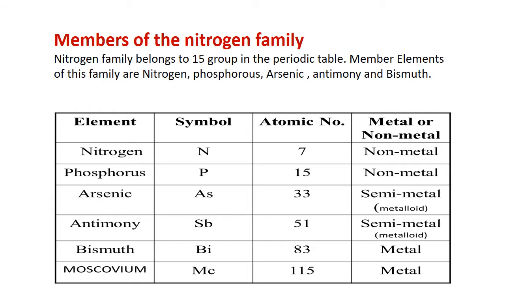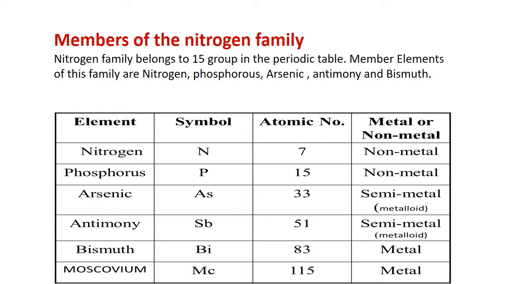Members of the nitrogen family. The nitrogen family belongs to group 15 in the periodic table, and members of this family are nitrogen, phosphorus, arsenic, antimony, and bismuth. These are represented by their symbols: N, P, As, Sb, Bi, and moscovium. Moscovium is a radioactive, man-made element, and it is synthesized. Atomic numbers are also given.